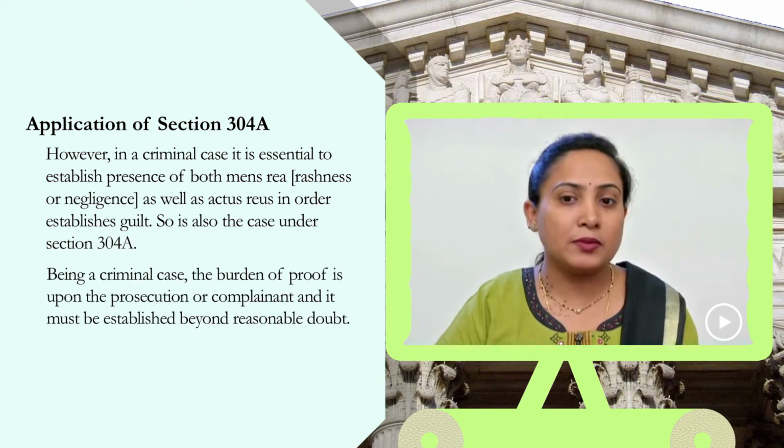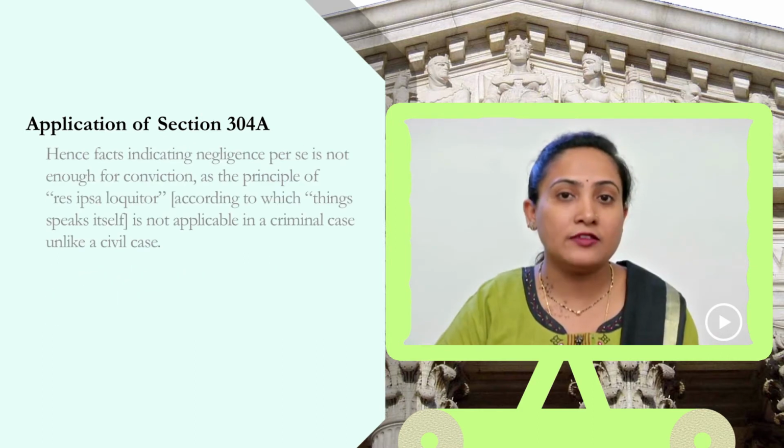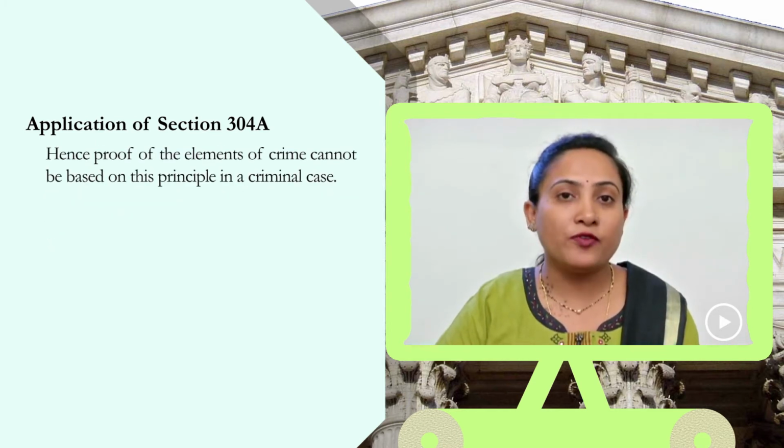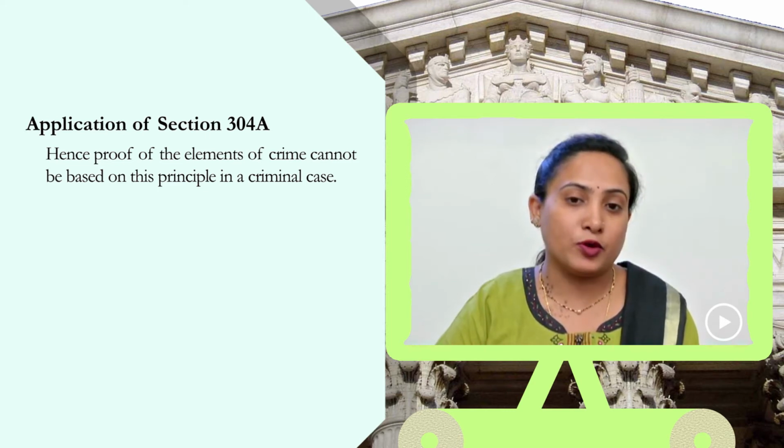Being a criminal case, the burden of proof is always upon the prosecution, including in section 304A cases. Hence, facts indicating negligence per se are not enough for conviction under criminal law, and the principle of res ipsa loquitur is not applicable in a case of 304A. Hence, proof of the elements of the crime is essential and mandatory under this provision.